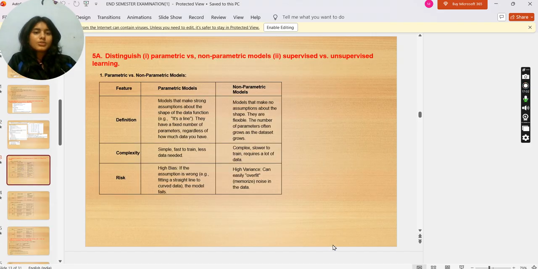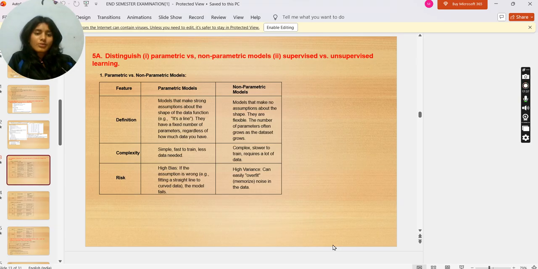Now we have to distinguish between parametric versus non-parametric models, supervised versus unsupervised learning. Parametric models make strong assumptions about the shape of the data function, that is, it's a line. They have a fixed number of parameters regardless of how much data you have. Non-parametric models make no assumption about the shape, they are flexible. The number of parameters often grows as the dataset grows. Complexity of parametric models: simple, fast to train, less data needed. Non-parametric models: complex, slower to train, require a lot of data.